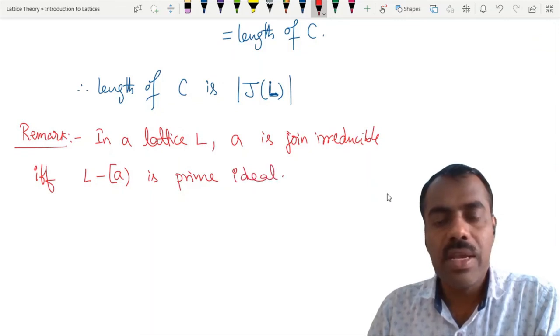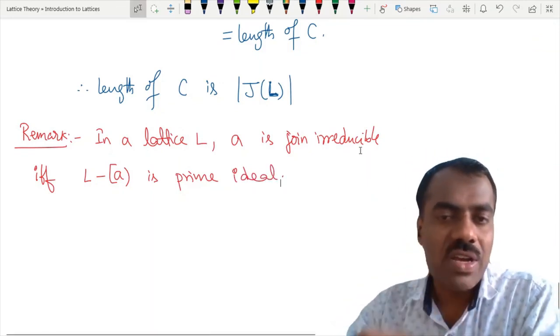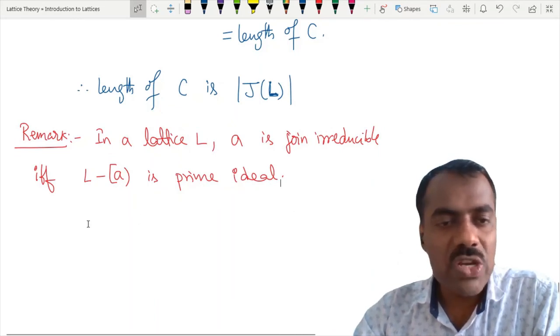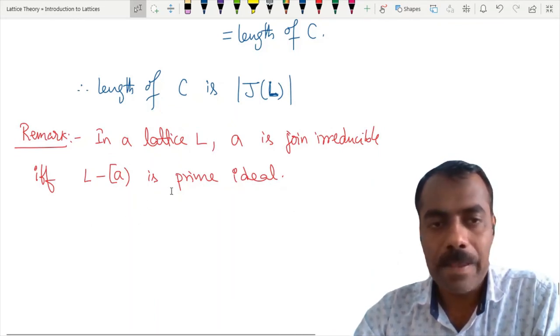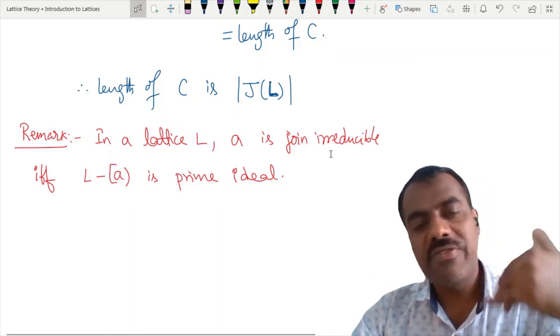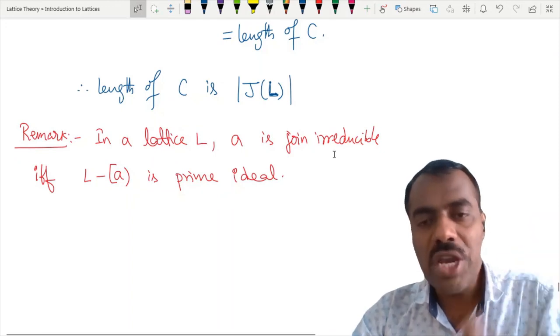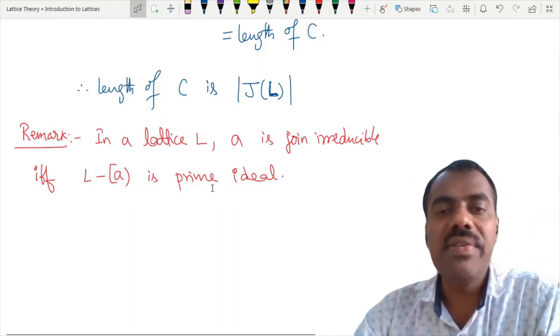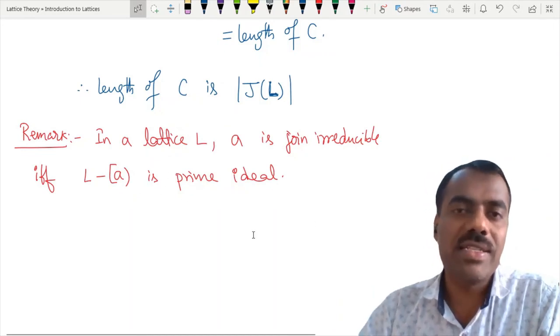What is our intention? If you know that A is a join irreducible element, then we know that there is a prime ideal here. Whenever you have a prime ideal, correspondingly you have a join irreducible element. So in the finite case we use join irreducible elements, and in the infinite case we will try to use the prime ideal concept. That is the idea.